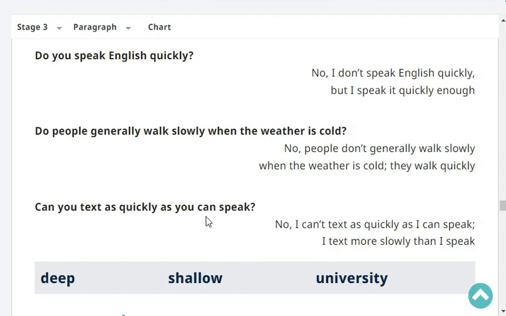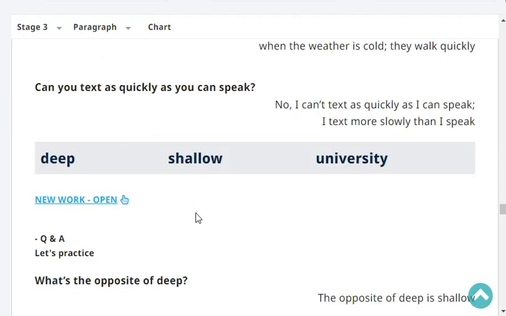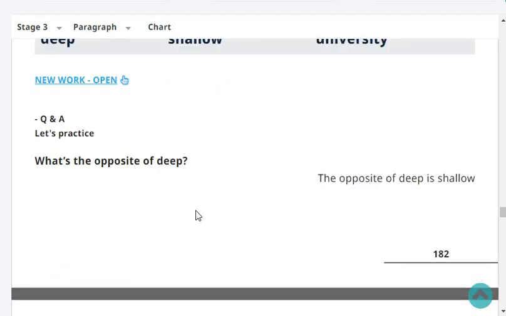Can you text as quickly as you can speak? No, I can't text as quickly as I can speak. I text more slowly than I speak. Very good.